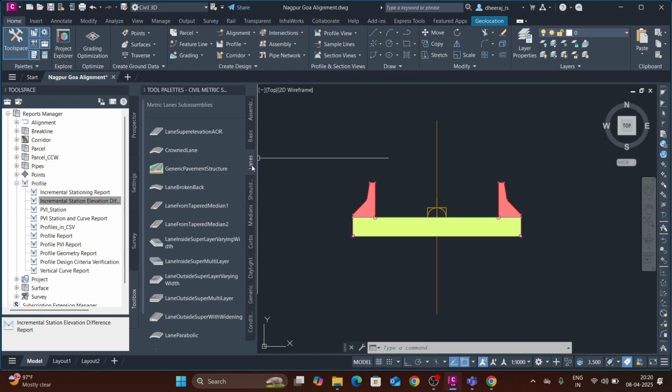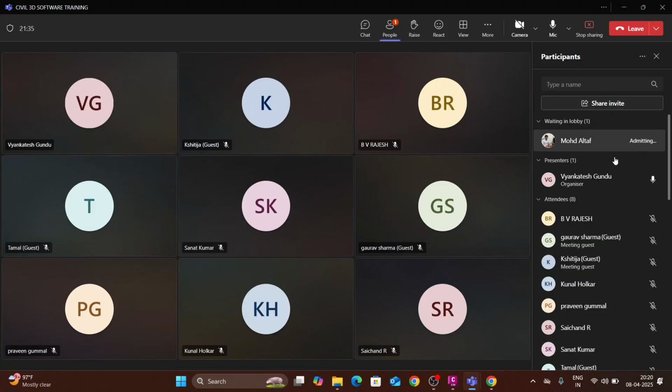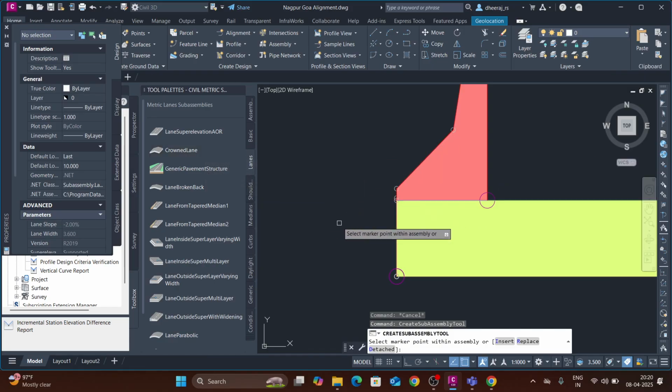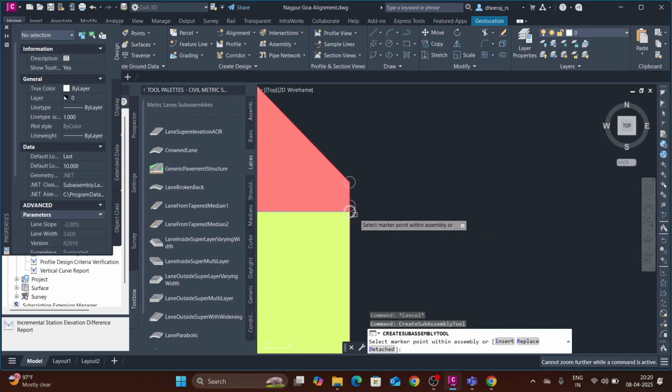Go into the lanes. In the lane you will select the lane super elevation AOR. Select lane. It will ask to give the point of where to keep it.